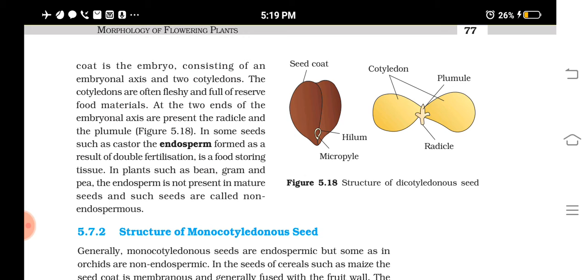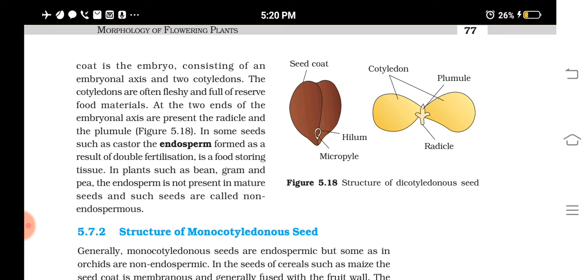Till the formation of all these parts like cotyledons, radicle, etc., the zygote should develop, isn't it? The zygote forms all these parts like radicle, plumule, cotyledons. So the zygote has to divide continuously and form all these parts, and till then the endosperm is giving the nourishment. Understood? In most seeds, by the time the seeds are formed, the endosperm formed will be completely utilized.